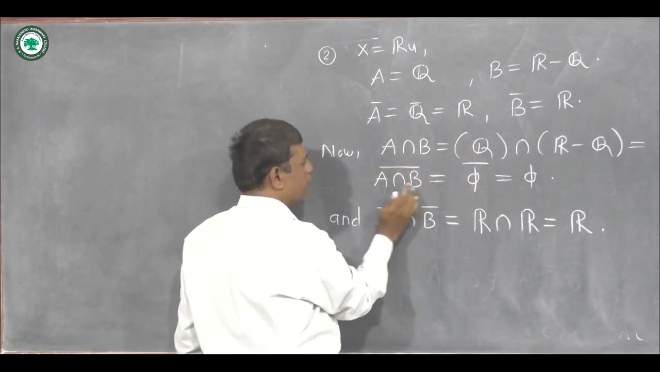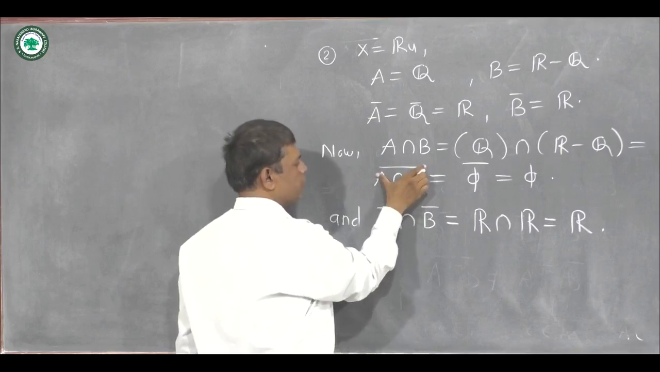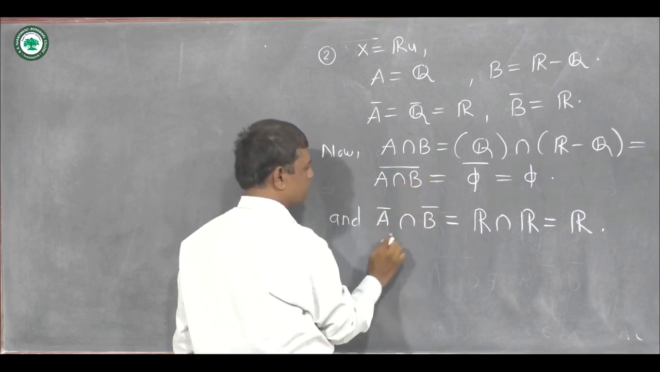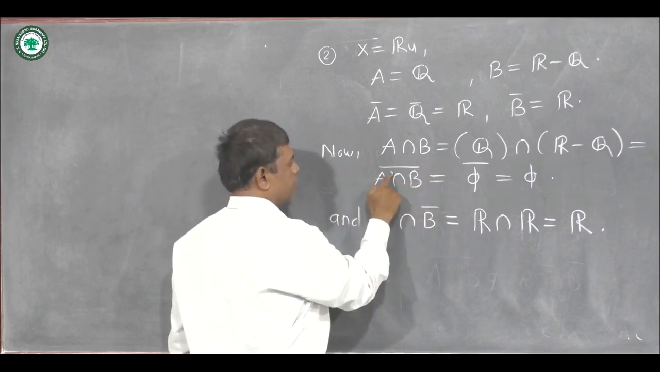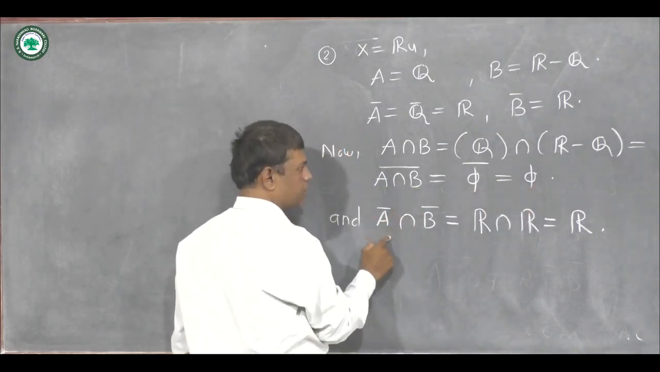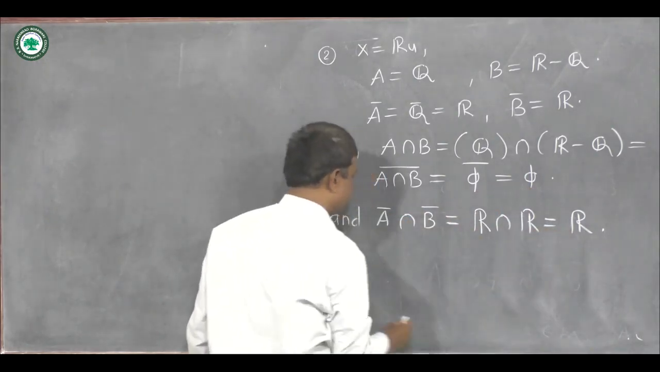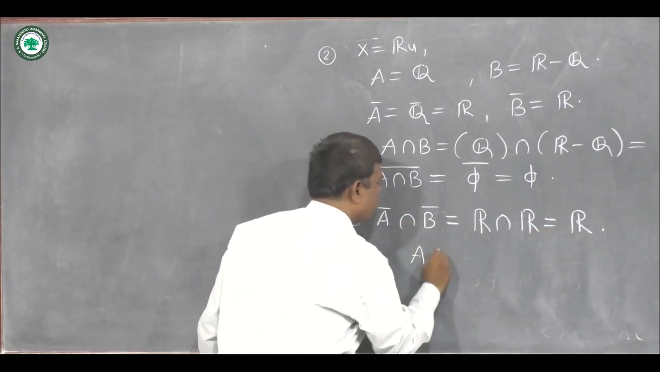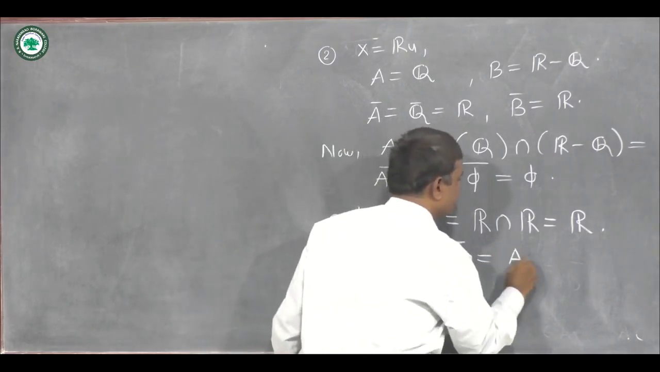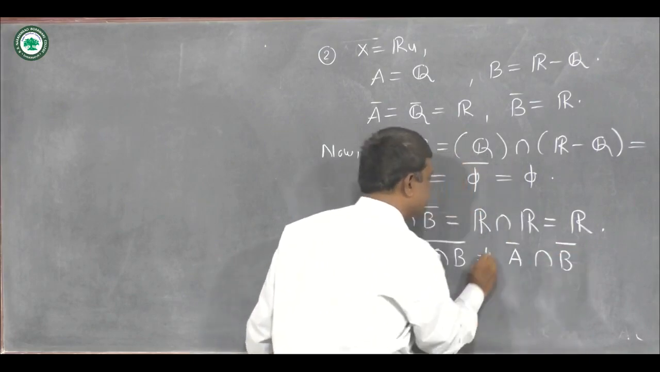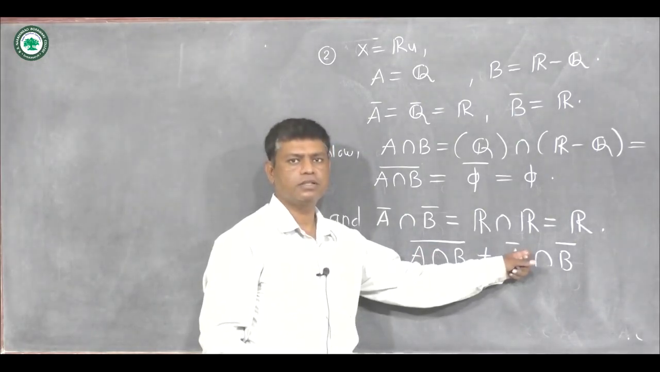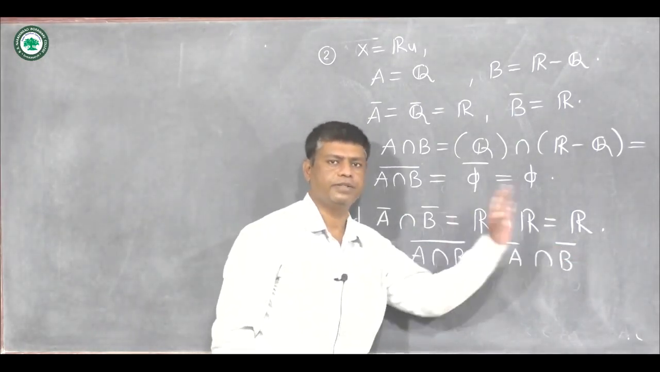So here closure of A intersection B is phi and the intersection of A closure and B closure is R. Therefore closure of A intersection B is not equal to closure of A intersection closure of B.